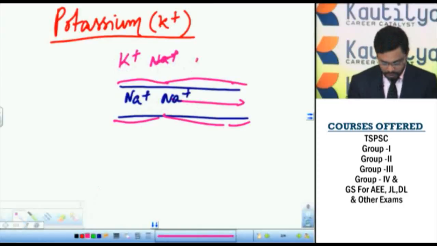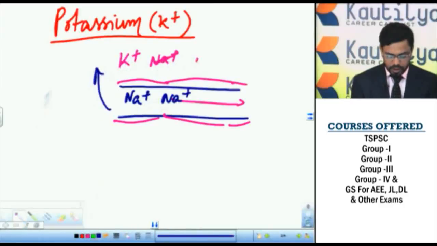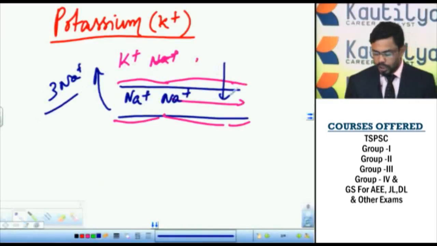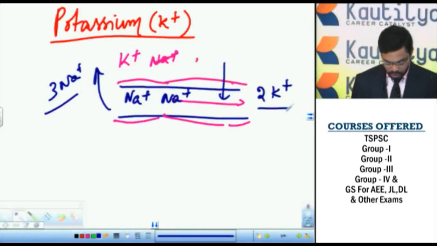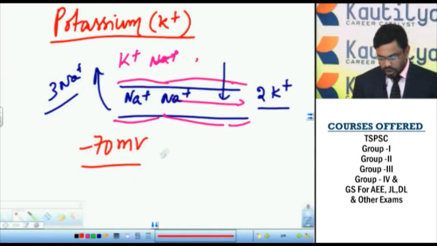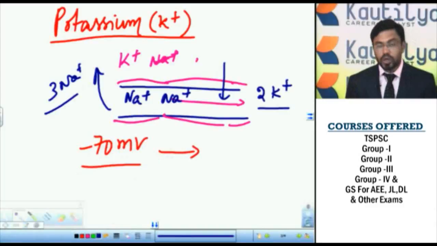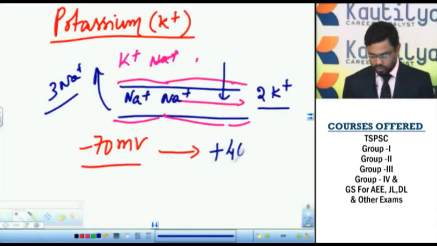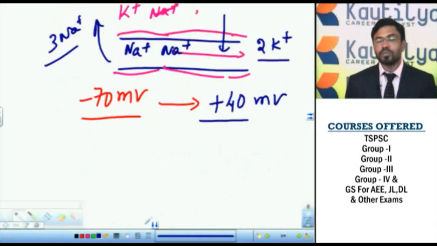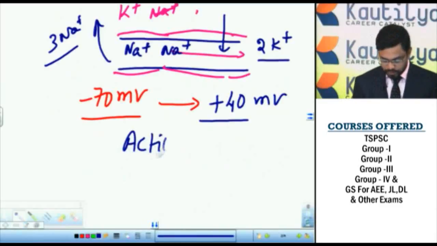For every exit of 3 sodium ions, there is an input of 2 potassium ions, thereby creating a potential gradient. So the resting potential, which is minus 70 millivolts, is transformed to a positive potential difference, that is plus 40 millivolts. This is called the action potential. This action potential allows the nerve impulse to move forward.